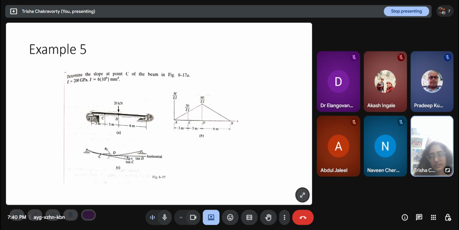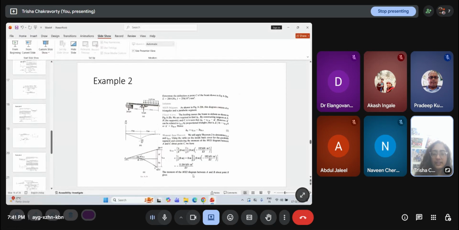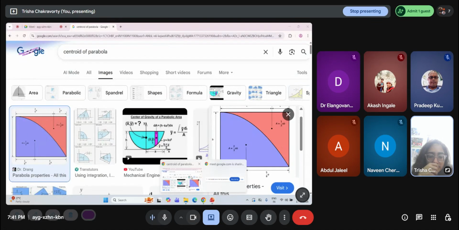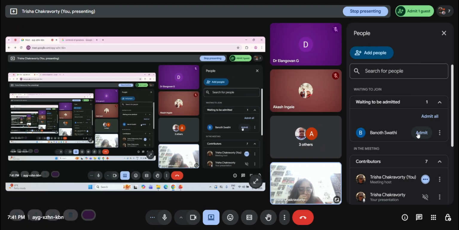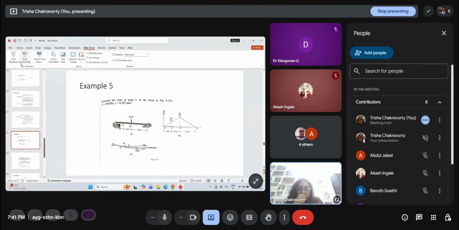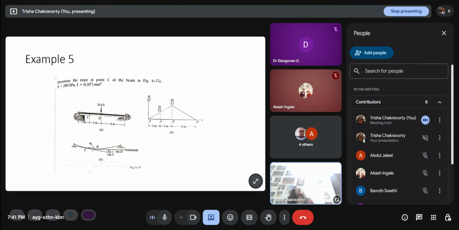Finding the BMD, finding the area and applying the theorem to get the moment of the M by EI diagram is a mechanical process. It is easy. What you have to do is figure out the relationships between the quantity you are asked to find and the quantities you can get from the moment area theorem. For that, what is needed is to start by drawing all the tangents at all the possible points,